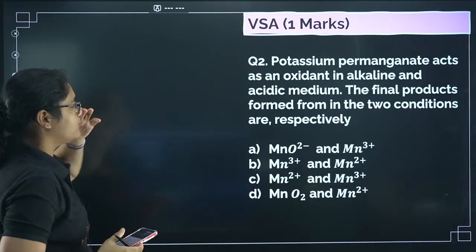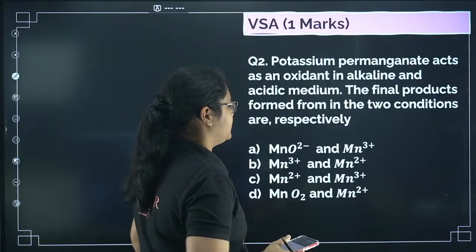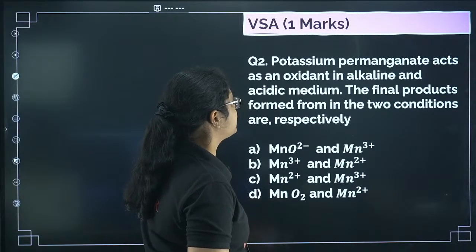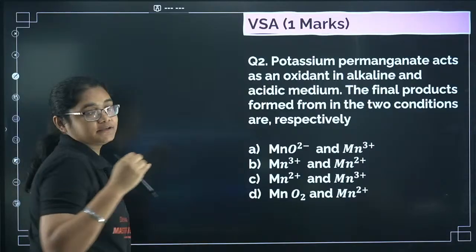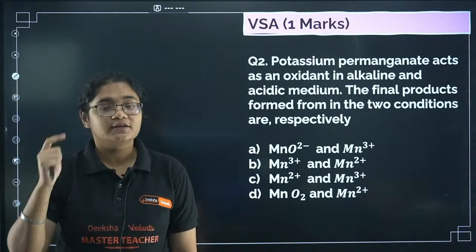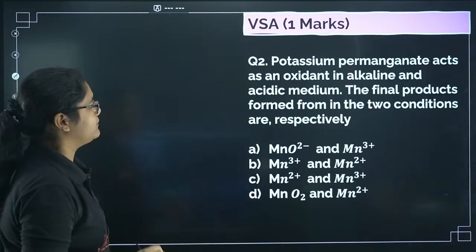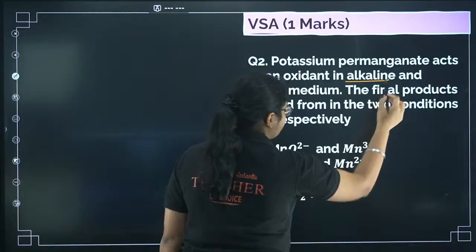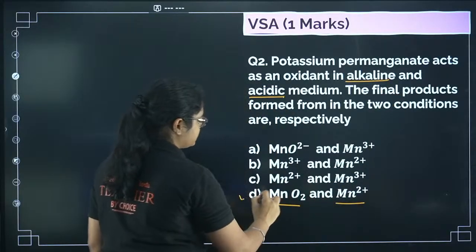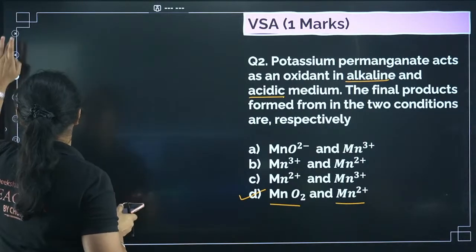Next question: potassium permanganate acts as an oxidant in alkaline and acidic medium. The final products formed in the 2 conditions are, respectively, what? So when potassium permanganate oxidizes others, itself it will get reduced. So what is the reduced product formed in the acidic medium and in the alkaline medium? In alkaline medium we get MnO2, and in acidic medium we get Mn2+. Okay, so that is why option number D here. No dear, 2 is D.